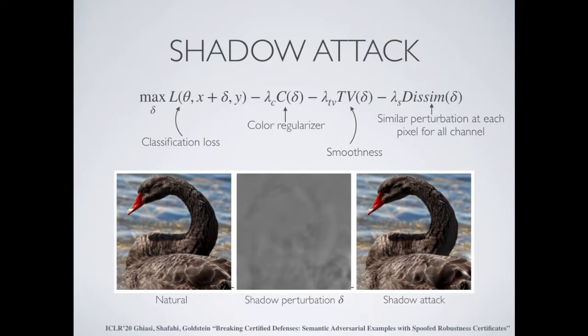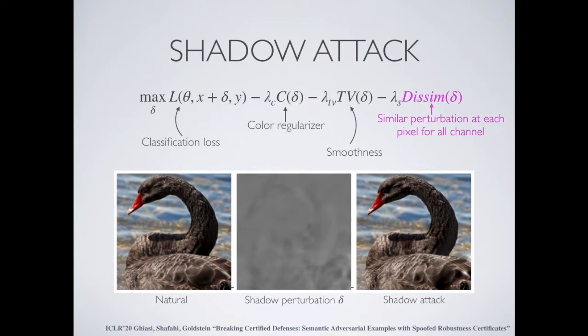So this is the loss function for the shadow attack. As always, the first term is the classification loss. The second one is a color regularizer to make sure we don't change the brightness or darkness of any individual pixels too much. The third term is to make sure that the added noise is smooth and it doesn't have any visible edges. The last one is to make sure that we add the same amount of noise to the RGB channels at the same time, so that it doesn't change the color of the pixels as opposed to making them lighter or darker.